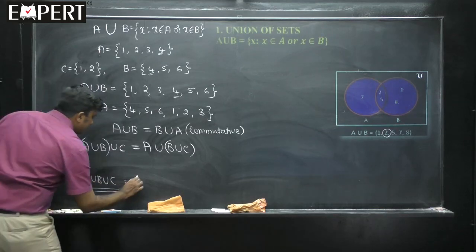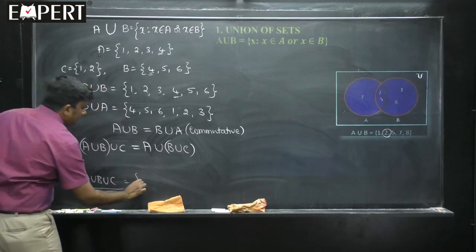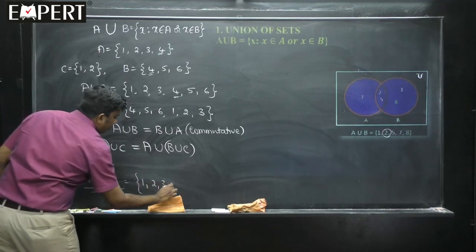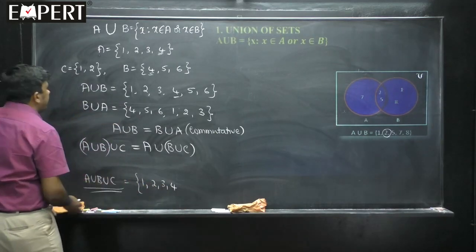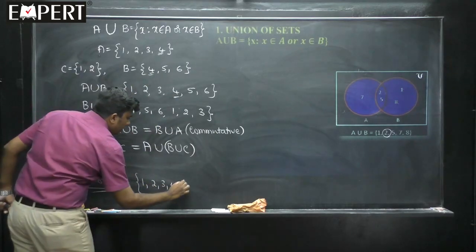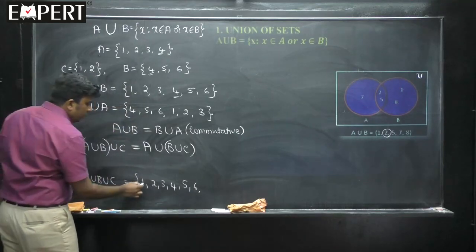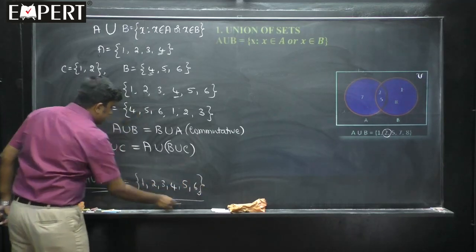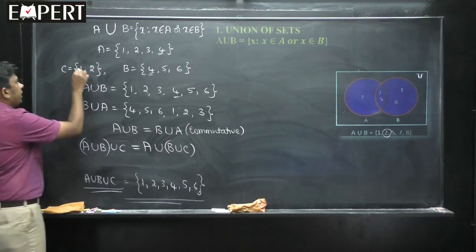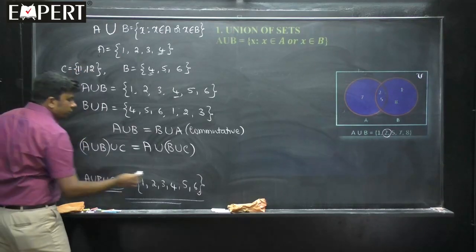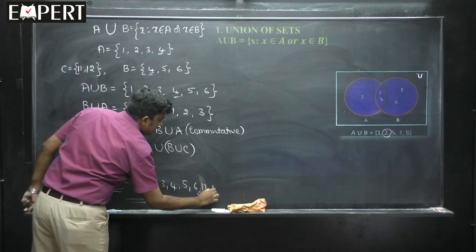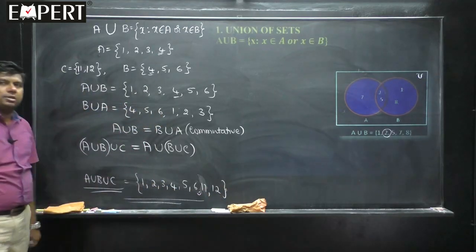What do you mean by A union B union C? It means first list all the elements of A: 1, 2, 3, 4. Then list all the elements of B. B has 4, 5, 6. 4 is already written, so 5 and 6. Then C, how many elements are there? 1, 2. 1, 2 is already written. So, this is A union B union C. If I write C as 11 and 12, then the answer would have 2 more elements, 11 and 12. This is A union B union C.